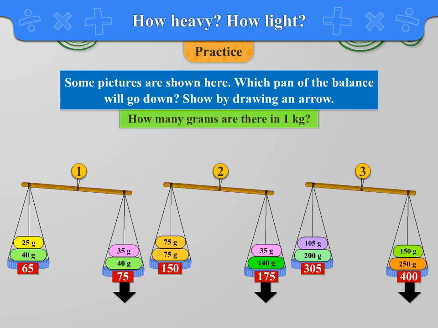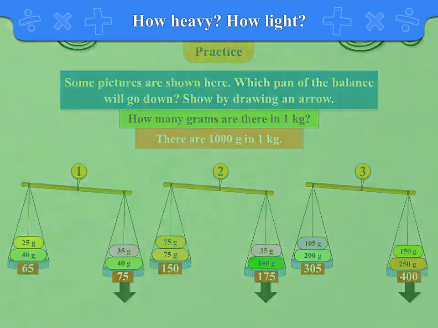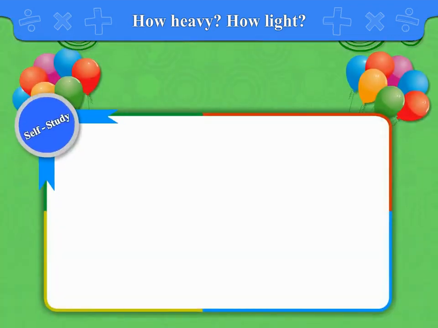Fourth, how many grams are there in 1 kg? There are 1000 grams in 1 kg. Self-study.